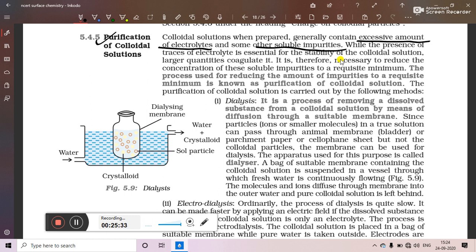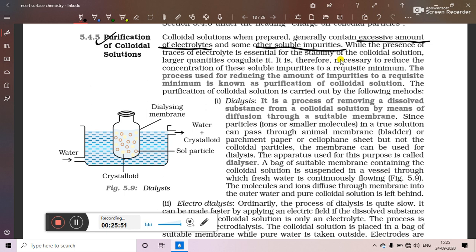The electrolyte from the surface of the colloidal particle will get removed, and so the colloidal particles will recombine to form precipitates. So that's why an excessive amount of electrolyte should not be there in the colloidal solution.